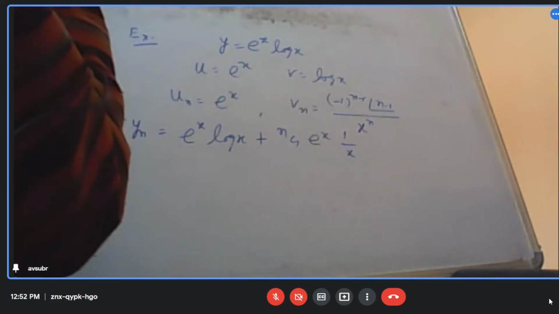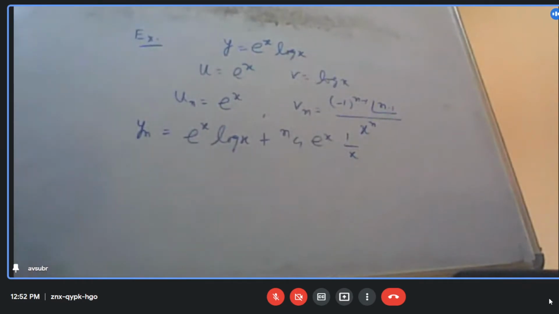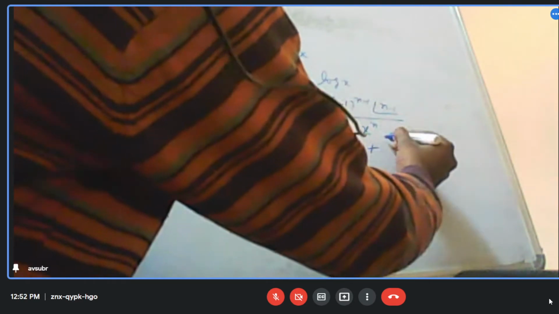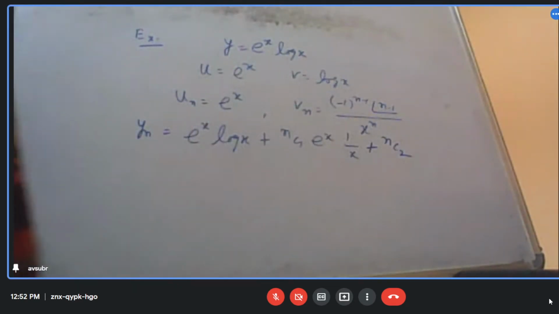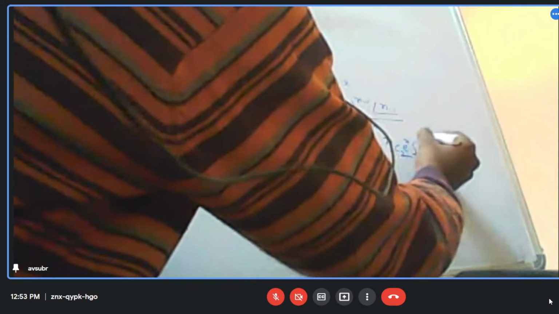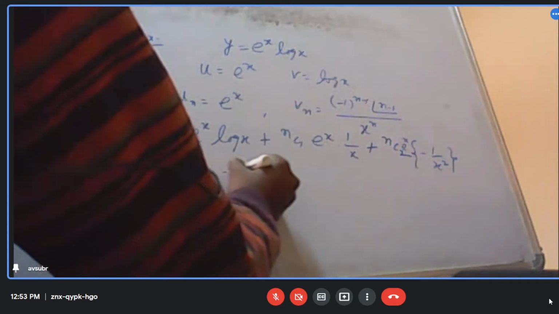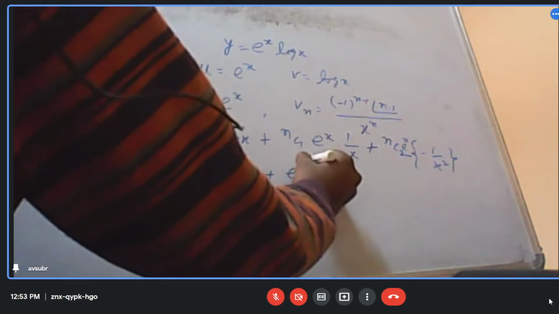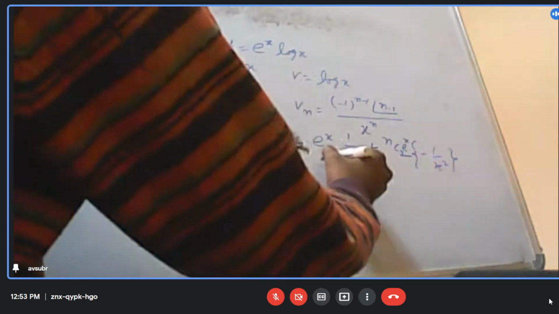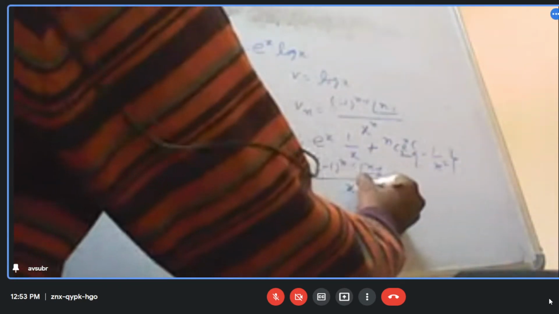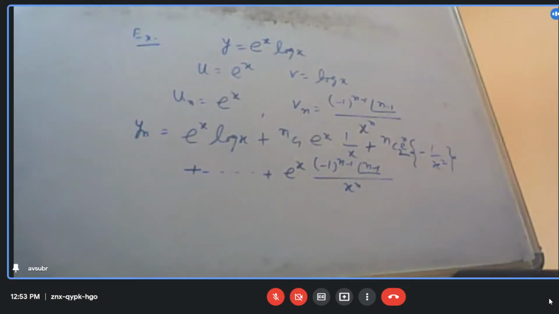Then next is plus nC2 into e to the power x into v2, that is minus 1 by x square. Okay, and so on and so forth. So what will be my last term? e to the power x into (minus 1) to the power (n minus 1) into (n minus 1) factorial by x to the power n. So this is what I will get.